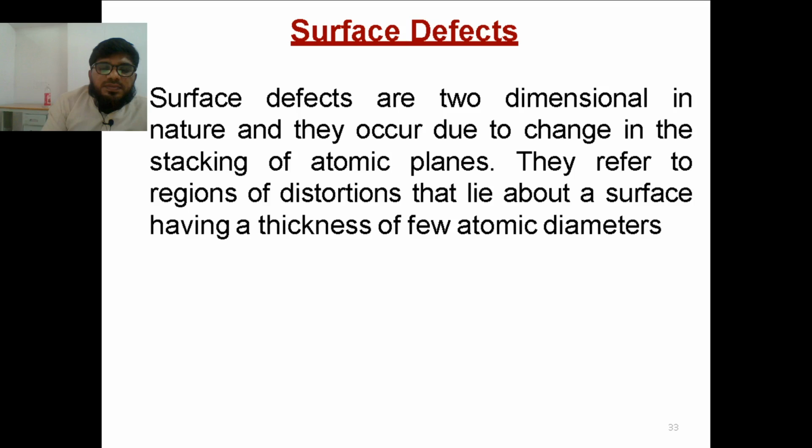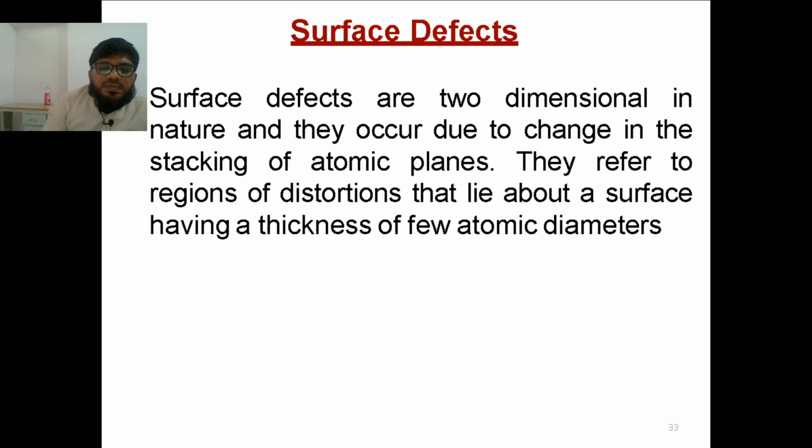Surface defects are also called 2D defects in nature, and they occur due to a change in the stacking of atomic particles. When atoms are arranged on a surface, if there is distortion or some atoms are missing in the arrangement, for example, all students are sitting one after the other and some person is sitting in the reverse direction, then it is called a surface dislocation. He is orienting himself in the wrong direction, because of that the surface will be changed. So this is one example.